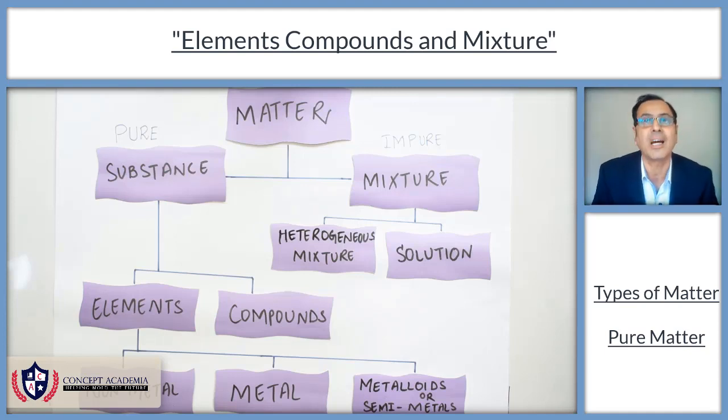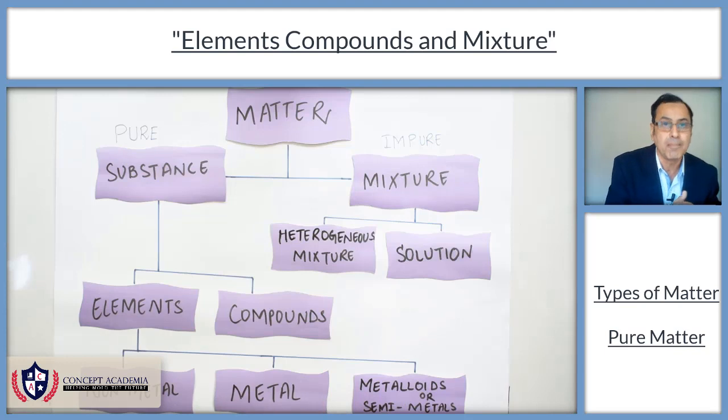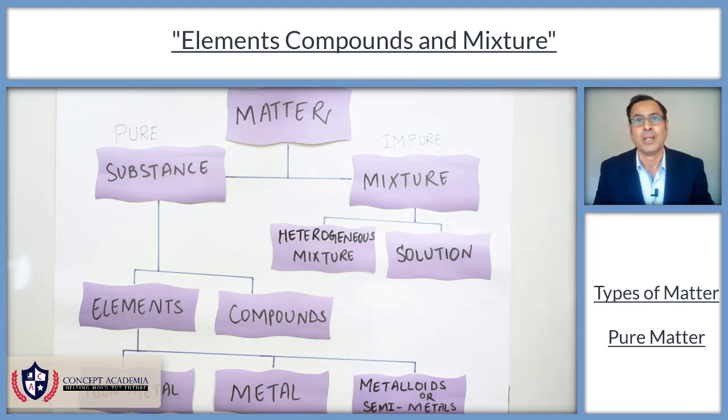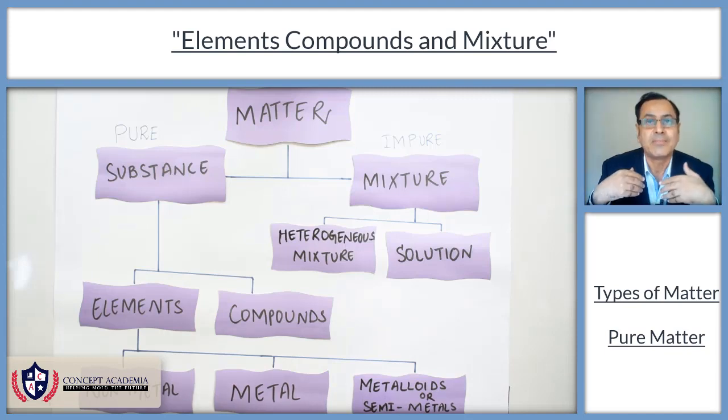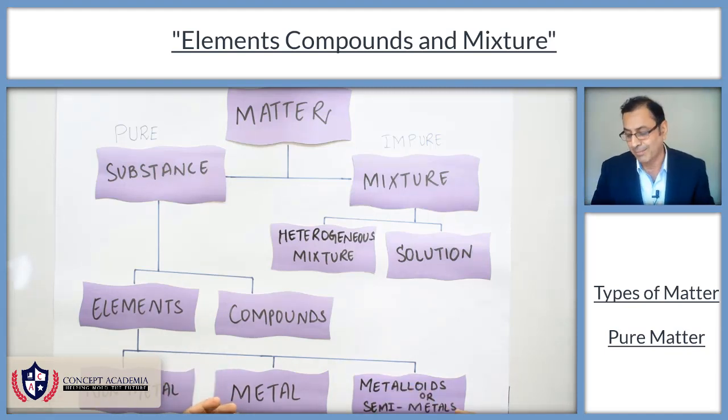And metals are the elements which can conduct electricity. Metalloids or semi-metals are the elements which have properties of both metals and non-metals. We shall further explain the behavior of non-metals, metals, and semi-metals or metalloids in our future discussion.